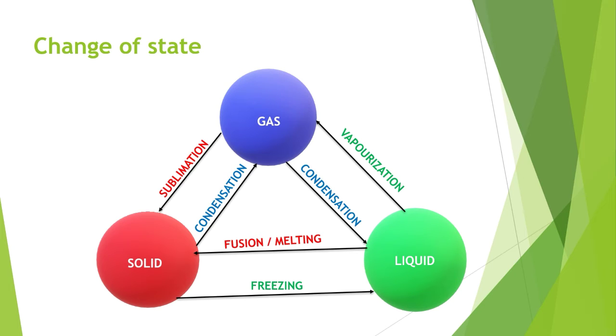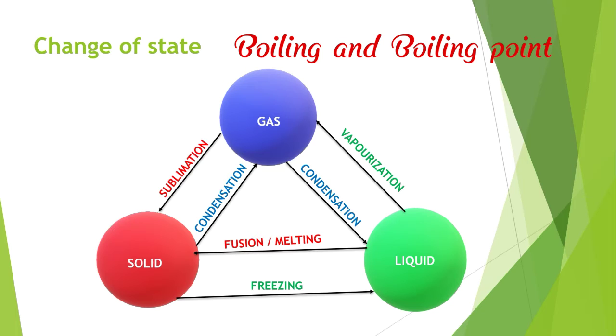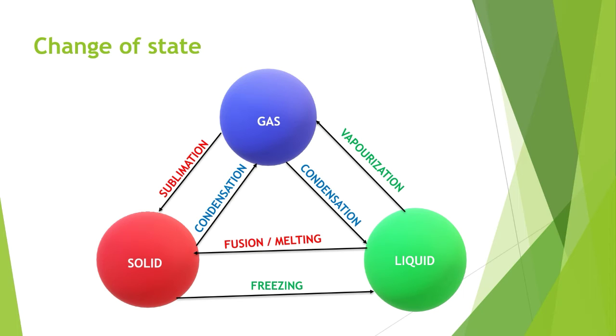The change of state from a solid to liquid is called melting or fusion. The temperature at which a solid melts is called melting point. And next we should know about boiling and boiling point, which means the change of state from a liquid into its vapor is called vaporization or boiling. The temperature at which a liquid changes into vapor is boiling point.